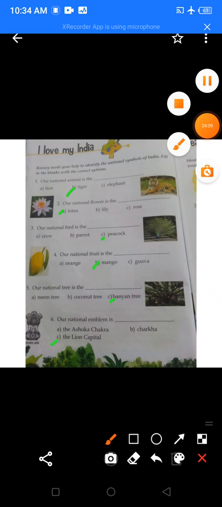Our national fruit is mango. So, 4B. Our national tree is the banyan tree. 5C. Our national emblem is the lion capital. 6C. Okay. So, what are we going to do now? We will just have a quick recap. Okay. Whatever we have learned till now.